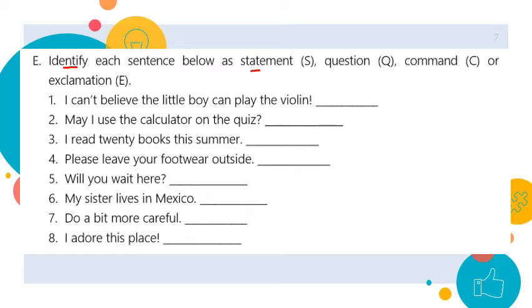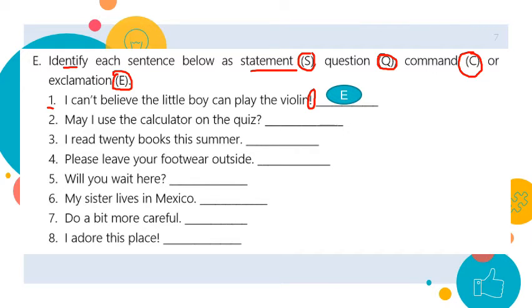Identify each sentence below as a statement. We are going to use the letter S. Question, asking sentence, we will use the letter Q. Command, when you request something. Or exclamation, or exclamatory, we're going to use the letter E. Number 1, I can't believe the little boy can play the violin. Now you can see here, this sentence has feelings and it ends with an exclamation, so it's an exclamatory sentence.